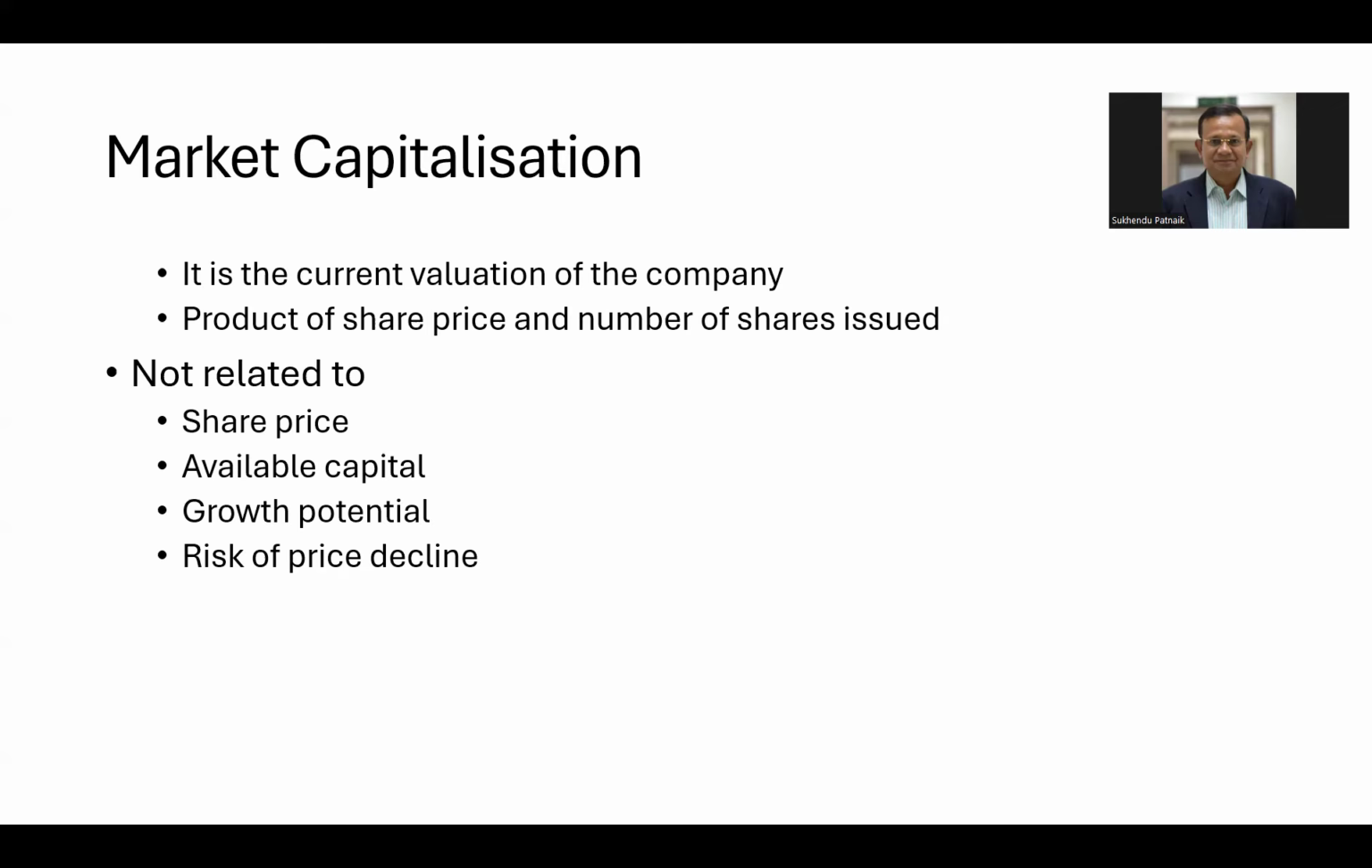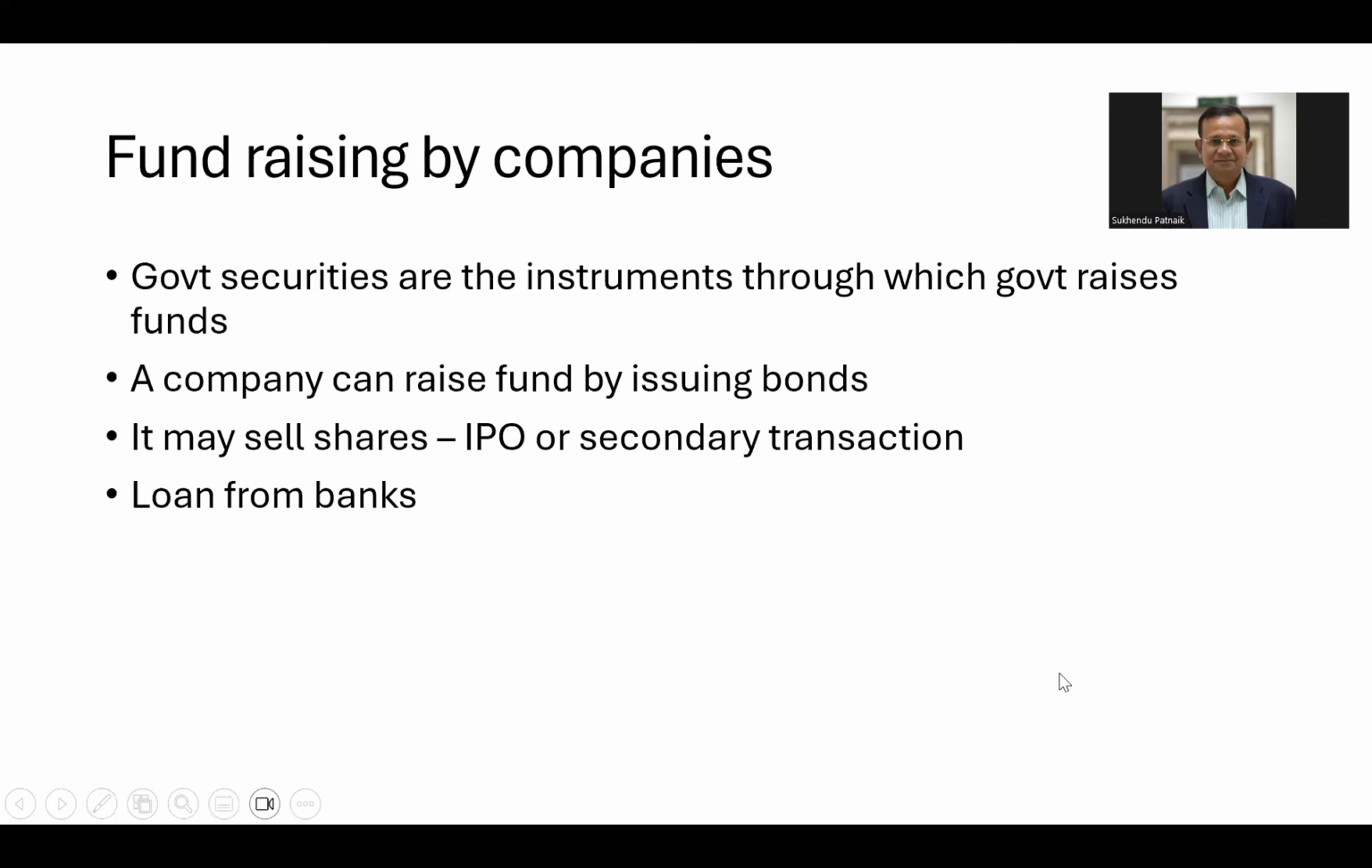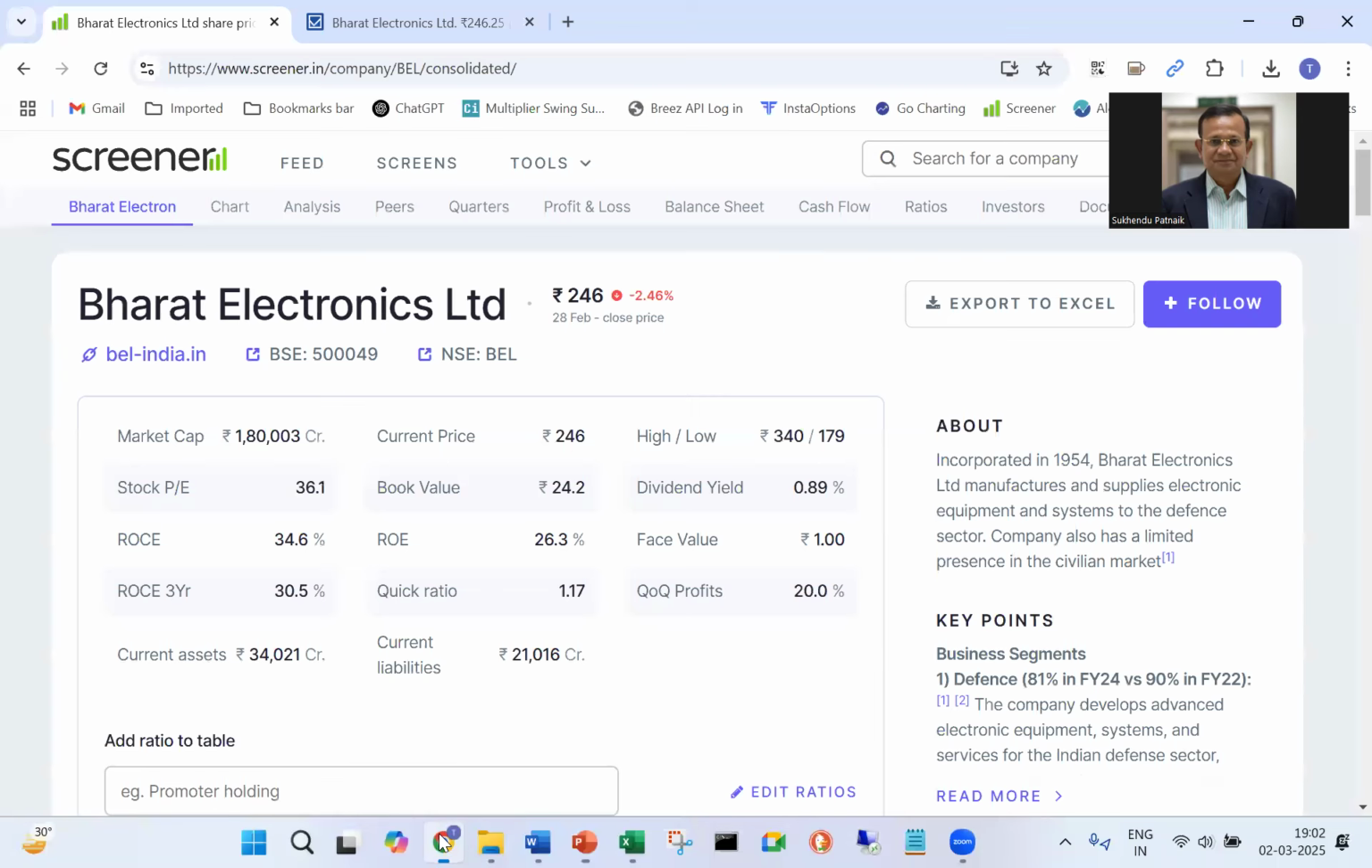It has nothing to do with the available capital of the company. It has nothing to do with the growth potential. It has nothing to do with high risk or low risk. It's only a number which is derived by multiplying the share price with the number of shares issued. Now let's see if you can find out how it is done.